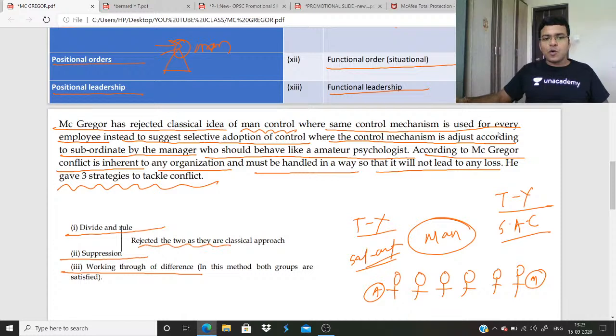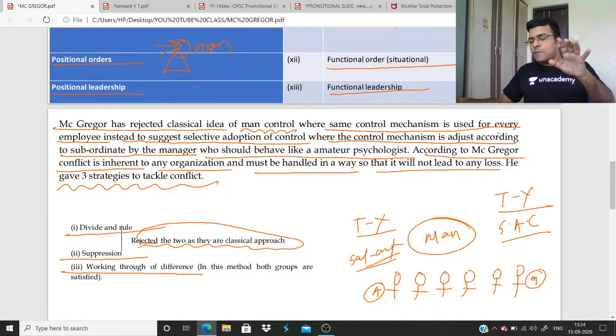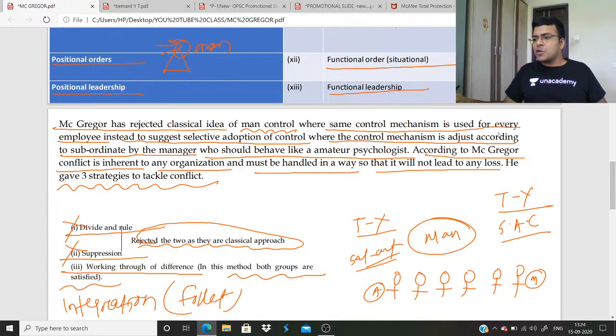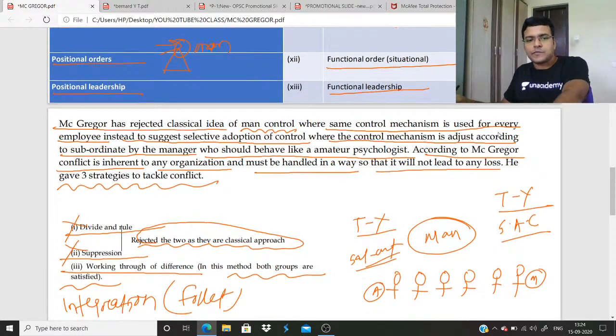So these 2 are classical approaches, divide and rule and suppression. The manager tries to suppress the subordinates, and he divides them and rules them. But McGregor rejects both of these and proposes working through a difference, where both groups are satisfied. It is the same as integration. It is the same as the integration method of Follett.